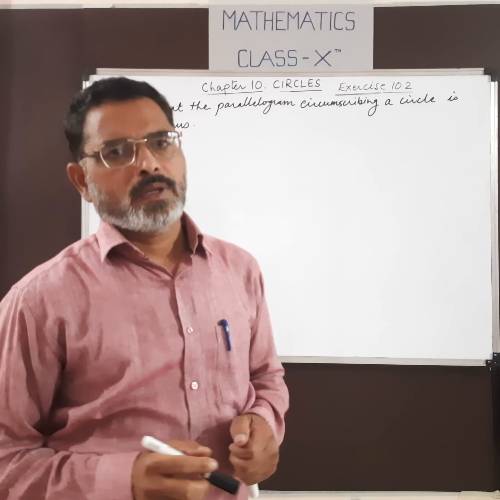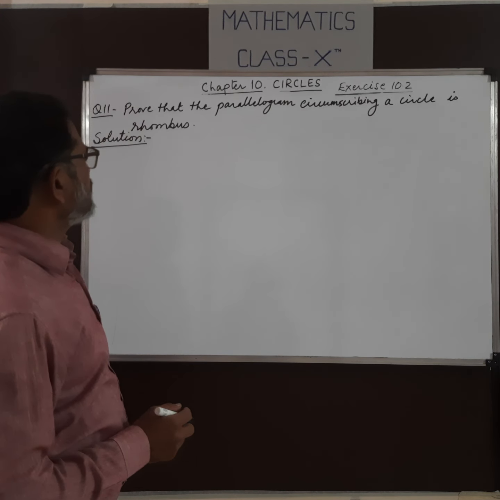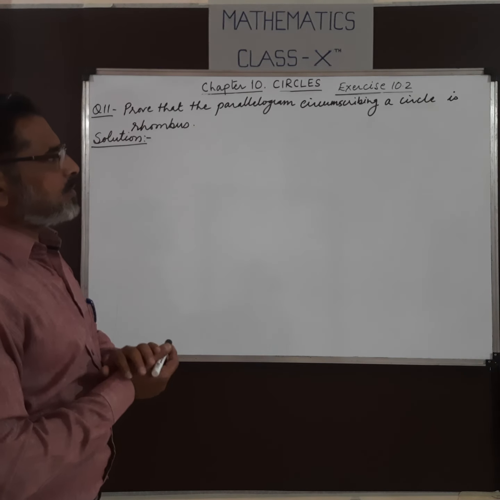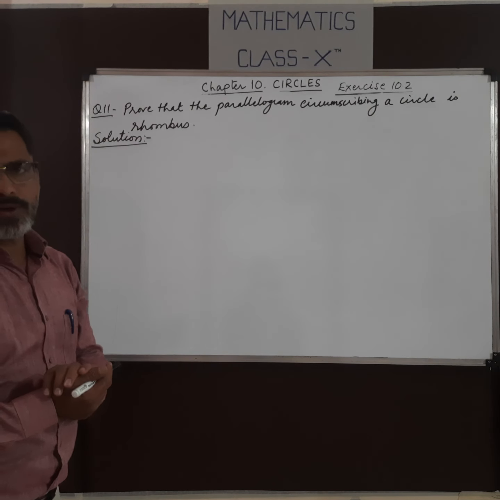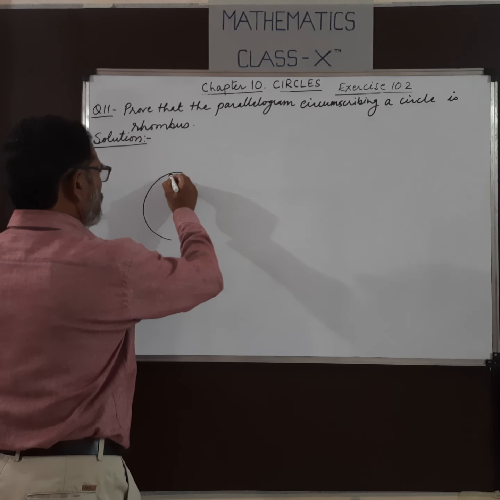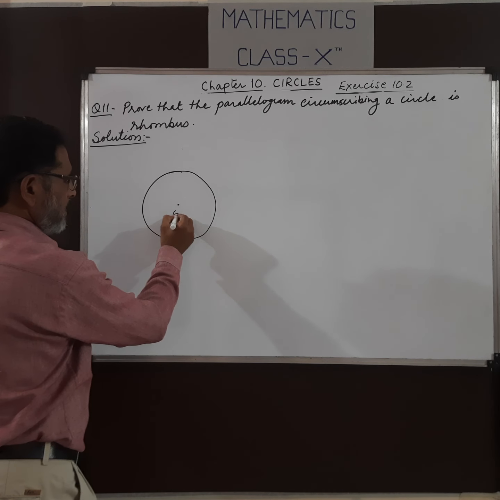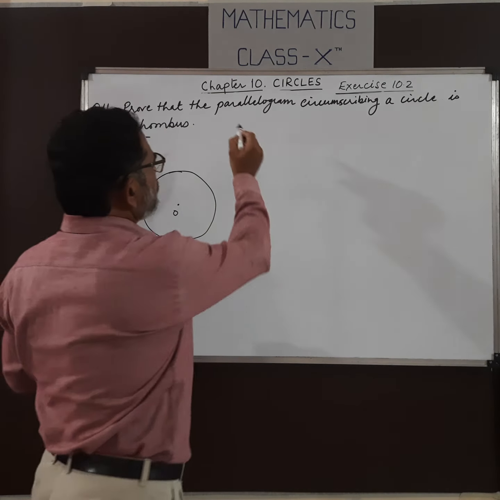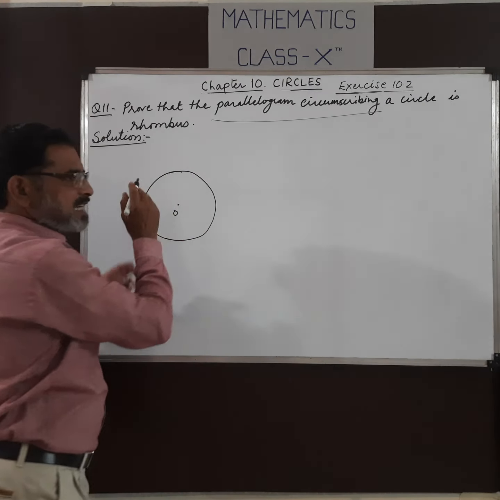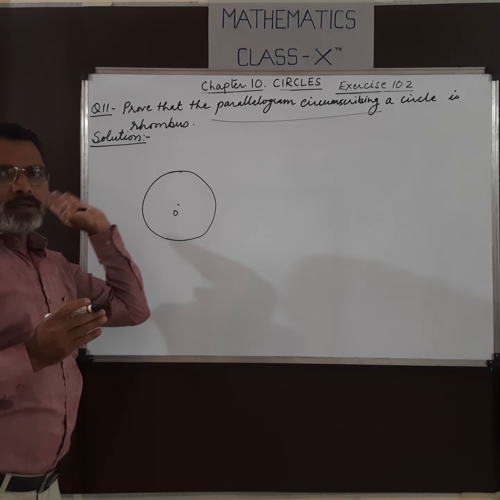Okay. Now we come to another question of this exercise, question number 11. Prove that the parallelogram circumscribing a circle is a rhombus. So here there is a circle. In this circle, a parallelogram is circumscribing, meaning the sides of the parallelogram touch the circle.